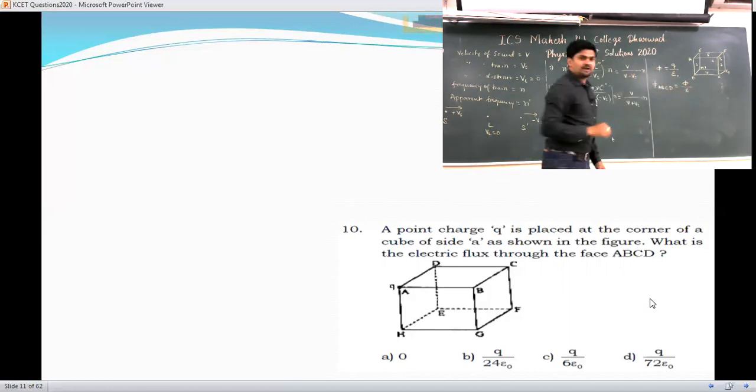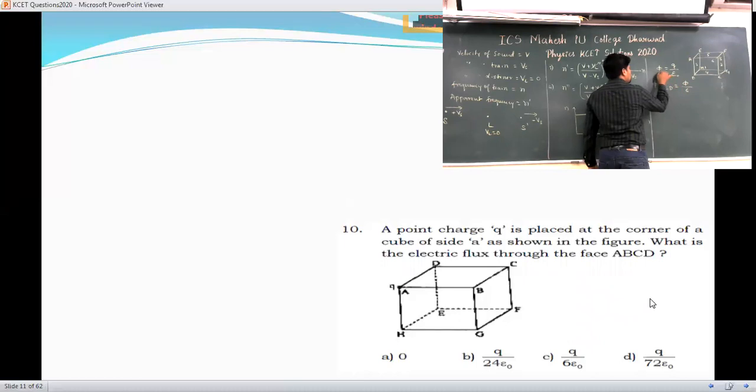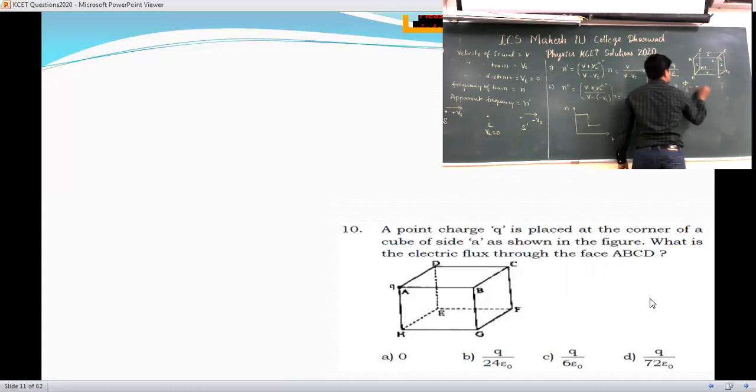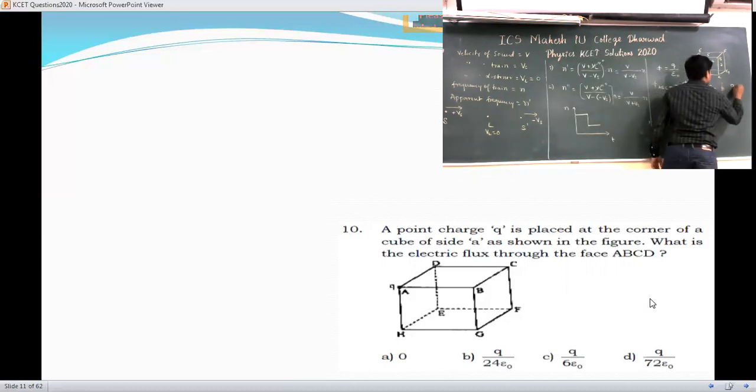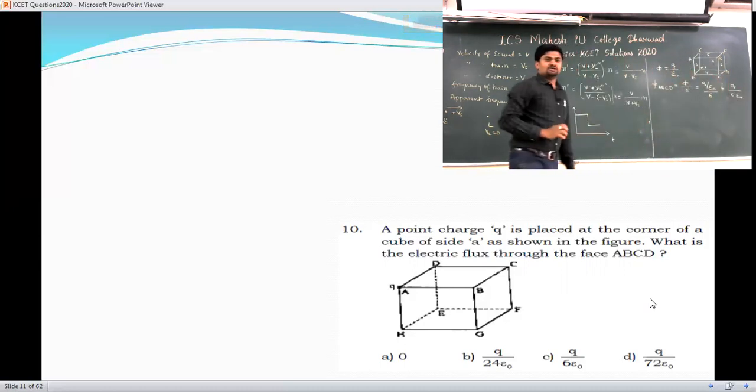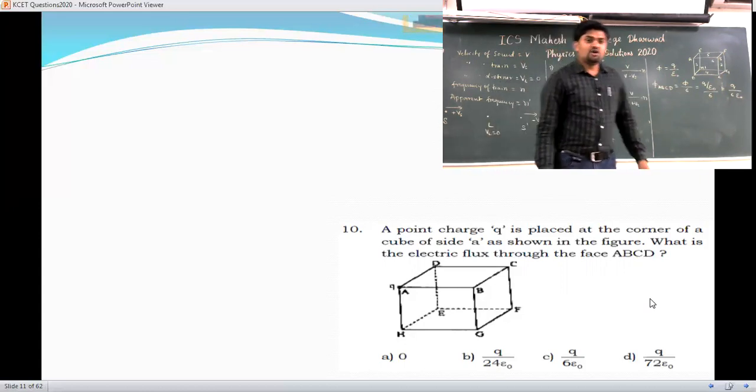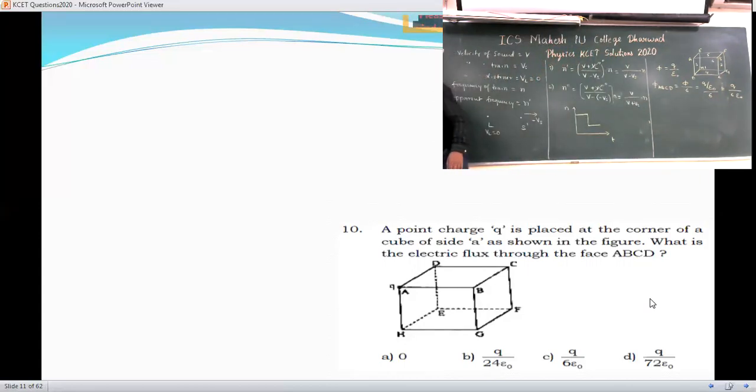Now in this formula, if you put the value of phi, it is q divided by epsilon naught divided by 6. Then the flux of the face ABCD is q divided by 6 epsilon naught. That is the simple solution. Option 3 is the answer. Yes, we'll go to the next one.